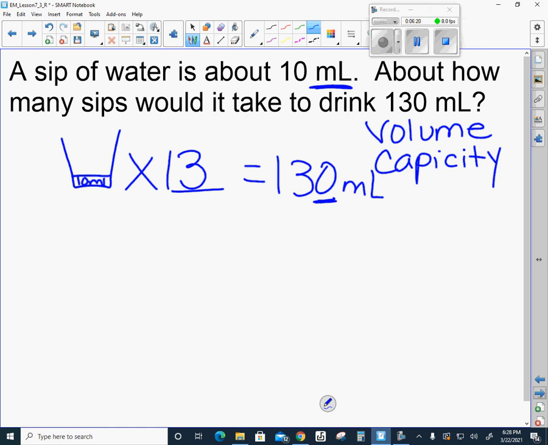So is that what you came up with? If so, great job. And again, if I were writing this answer down, I would say 13 mL, and I can abbreviate my milliliters that way. All right, let's look at the next problem.